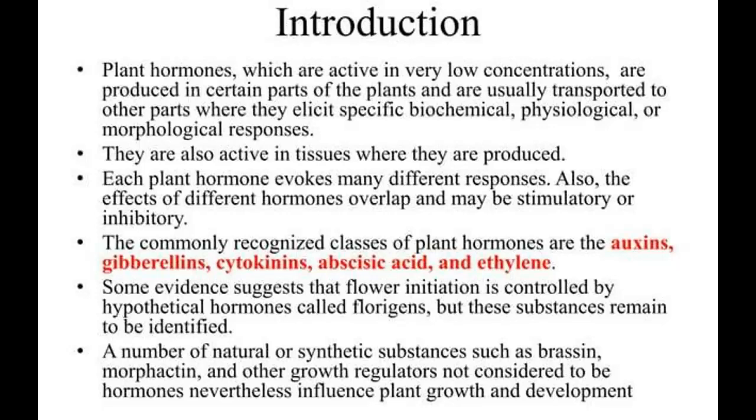The most commonly recognized classes of plant hormones are auxins, gibberellins, cytokinins and ethylene. Later in the lecture we will discuss them one by one in detail. Some evidence also suggests that flowering initiation is controlled by a hypothetical hormone known as florigen.